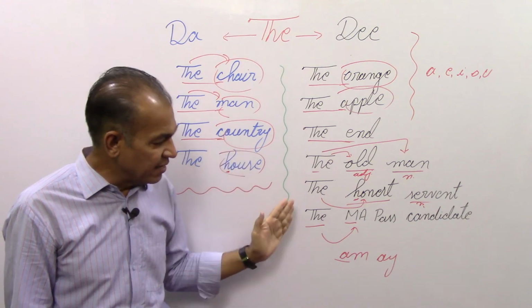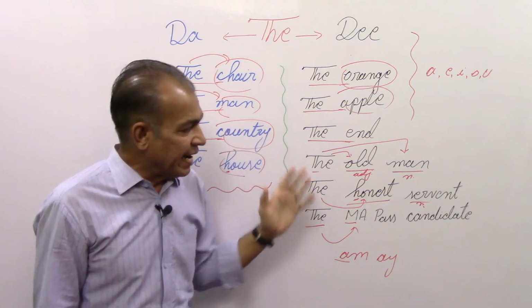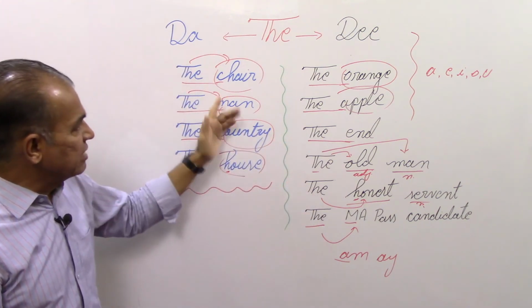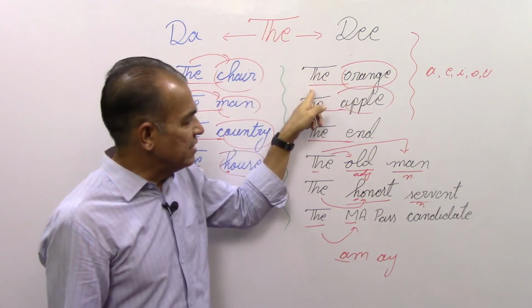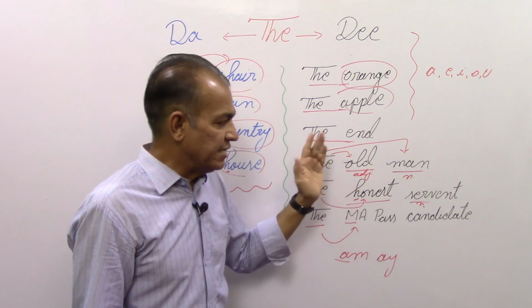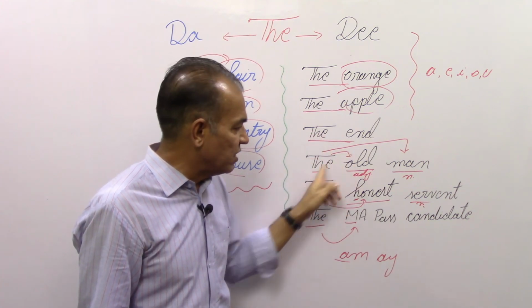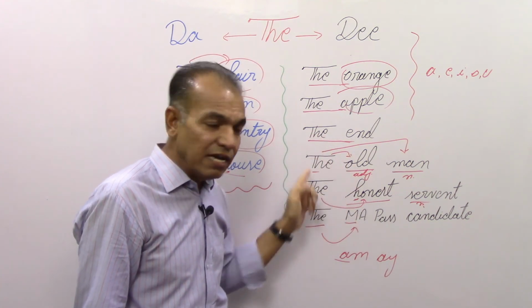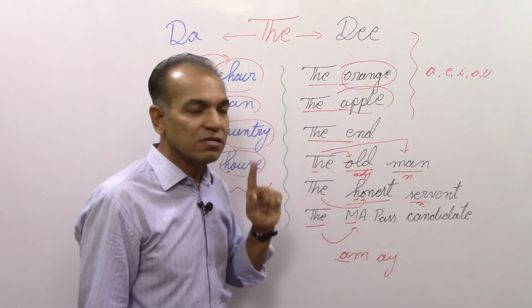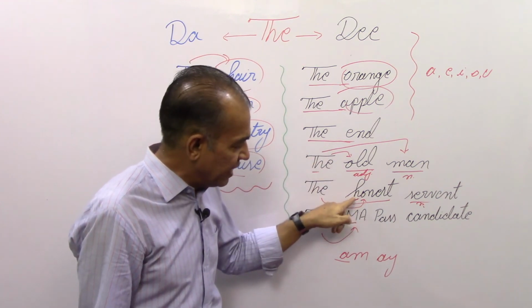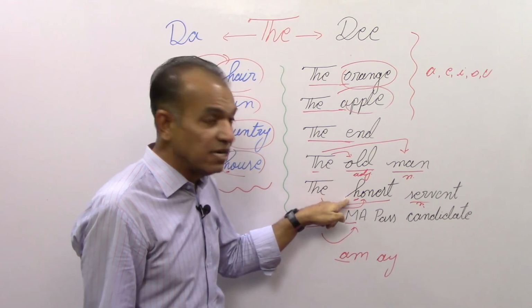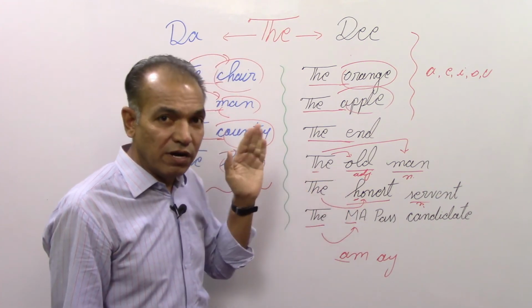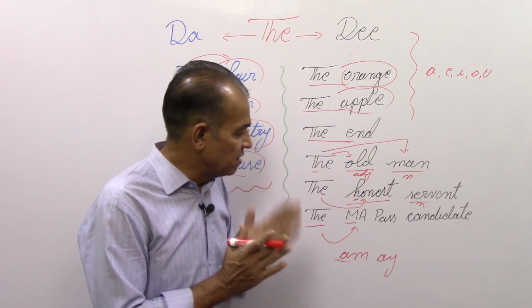So we have learned in today's video that when a word starts with a consonant sound, it will be pronounced "thuh", and with a vowel sound, "thee", even an adjective, if that is the first word just after the article "the". And if there is a silent letter in a word, the rule will not be applied on that silent letter, it will be applied on the letter that has its sound.